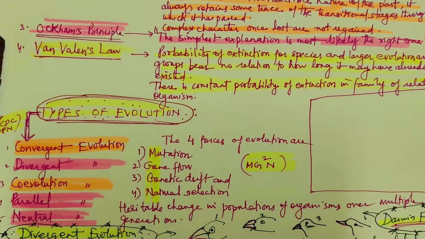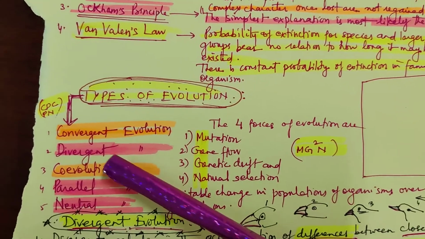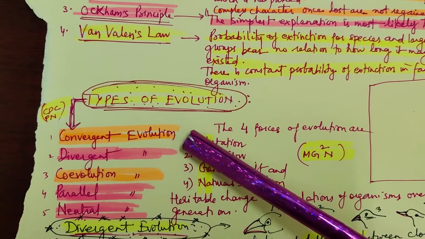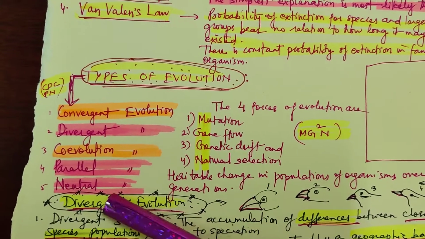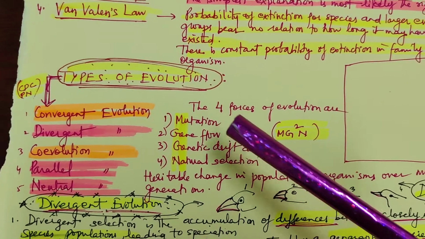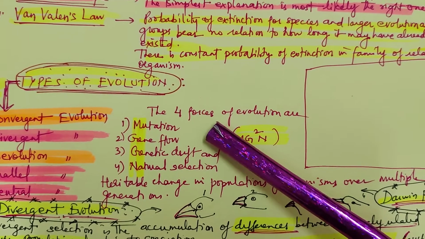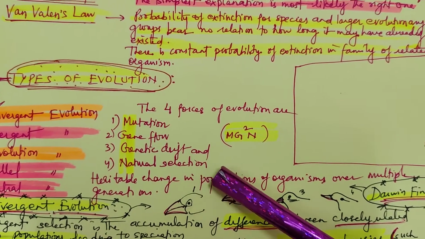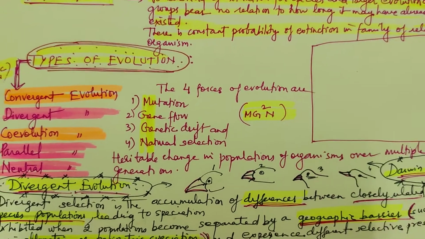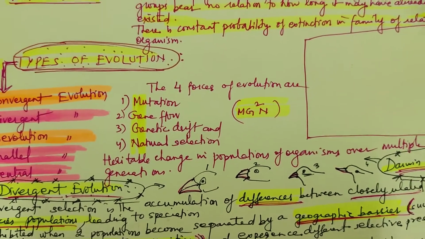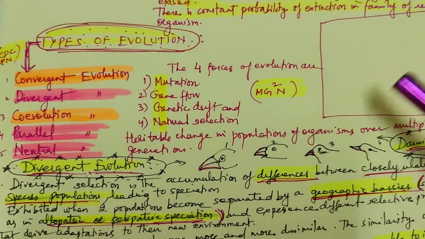Now we come to the types of evolution. You can remember the names by CDCPN: convergent evolution, divergent evolution, coevolution, parallel evolution, neutral evolution. The four forces of evolution are mutation, gene flow, genetic drift, and natural selection. You can remember it by mg²n. Heritable changes in the population of organisms over multiple generations are always seen.